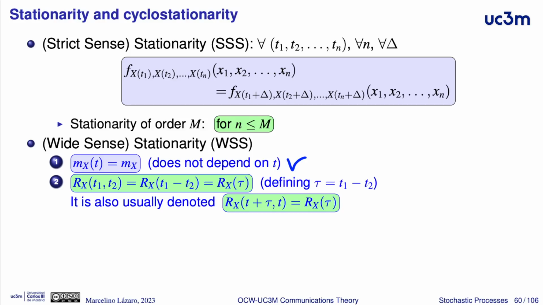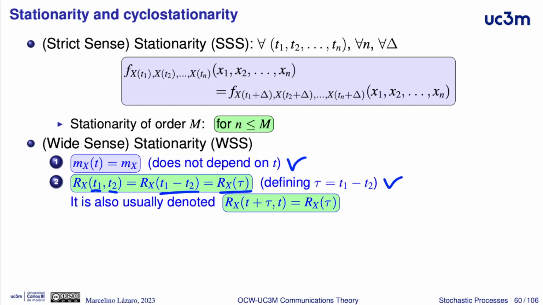The second condition is for the autocorrelation function. The autocorrelation function at two instants t1 and t2 will not depend on the specific values of t1 and t2, but only on their difference, only on their separation. This separation usually is defined as tau in the literature.